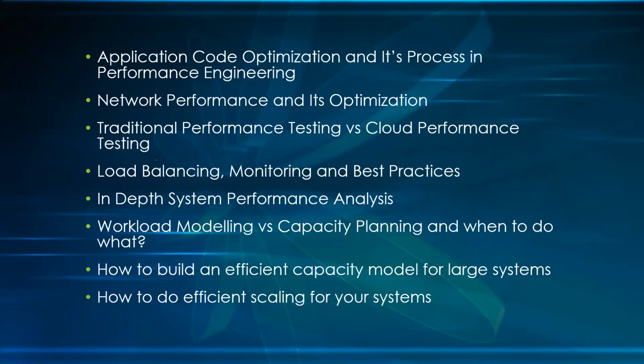So year by year, quarter by quarter, the user base has increased. They changed their capacity model, they changed the size of the web, app and DB servers. They increased the availability, they increased the scalability.